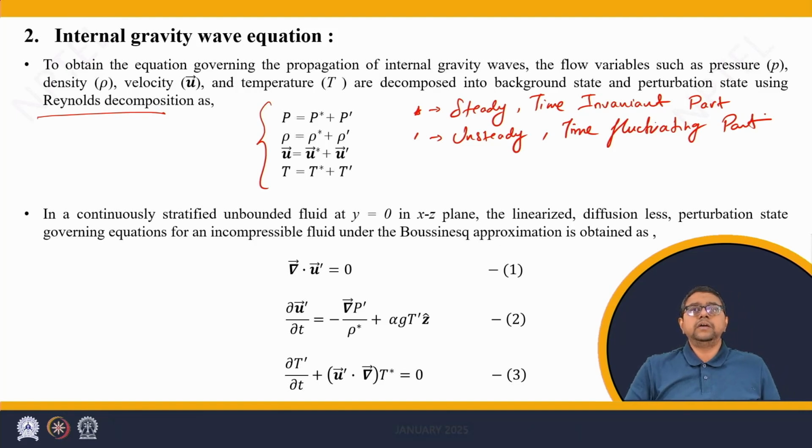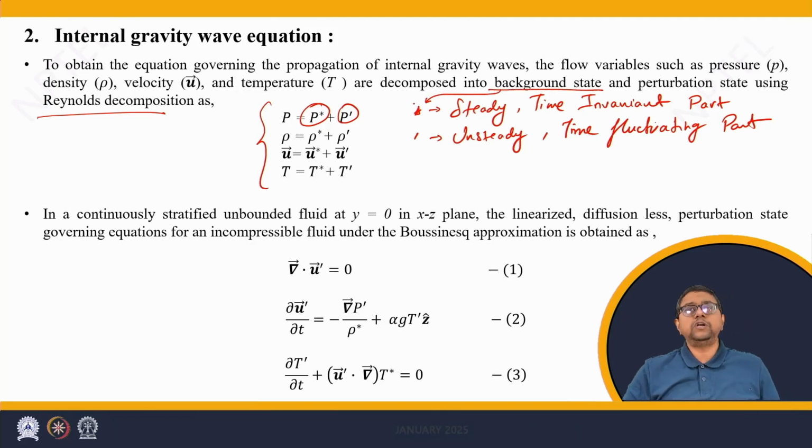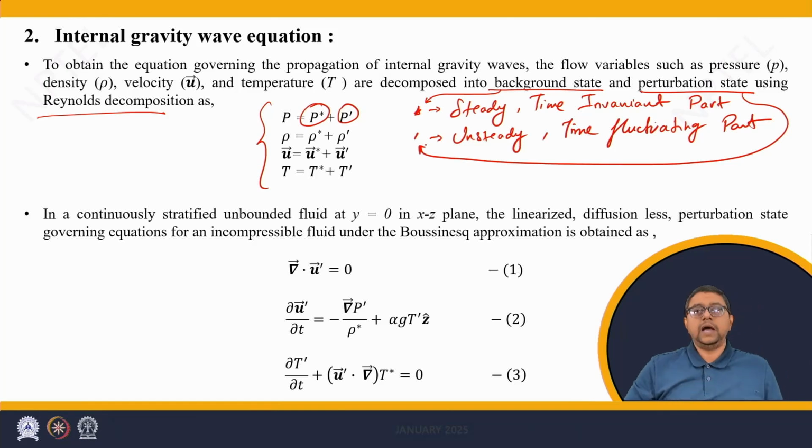Thus, any quantity such as pressure or temperature can be decomposed into its background state, which is steady, and the perturbation state, which is unsteady. The background state is denoted by star, and the perturbation state is denoted by prime.